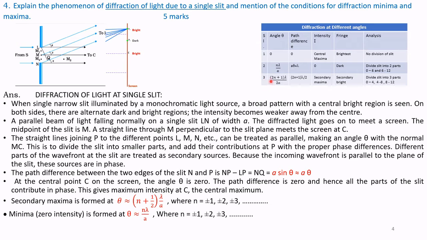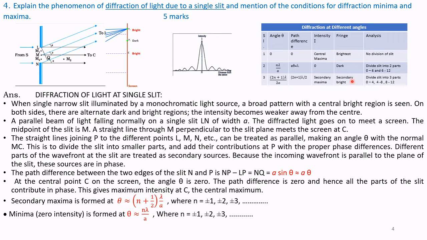And in the third case, when the angle is (2n plus 1) lambda by 2a, or as written here, (n plus half) lambda by a, the path difference is (2n plus 1) lambda by 2. Therefore, the secondary maxima occur here, the secondary bright spots.